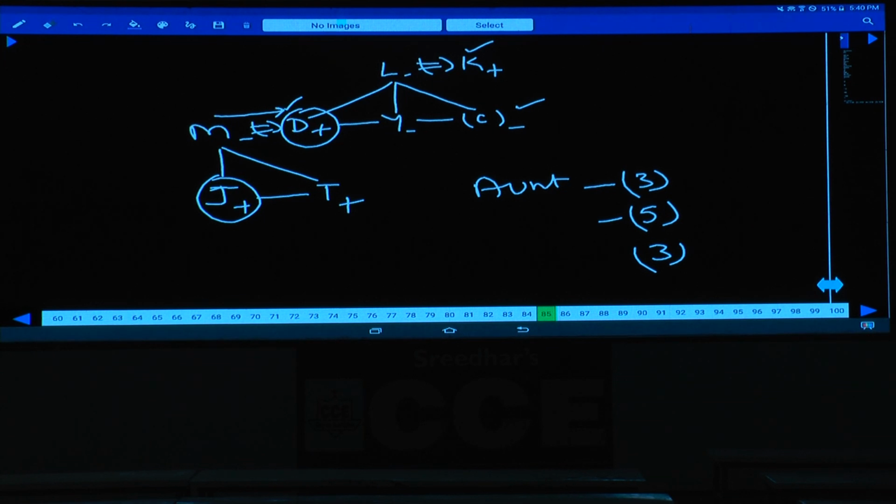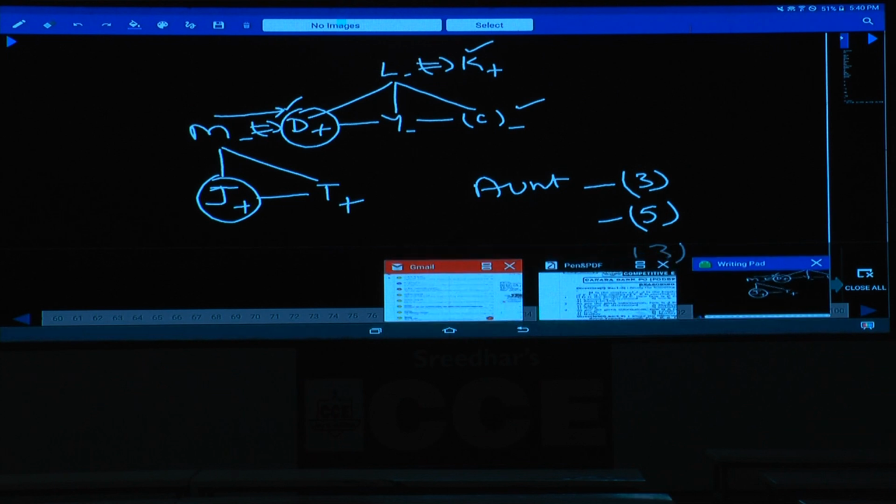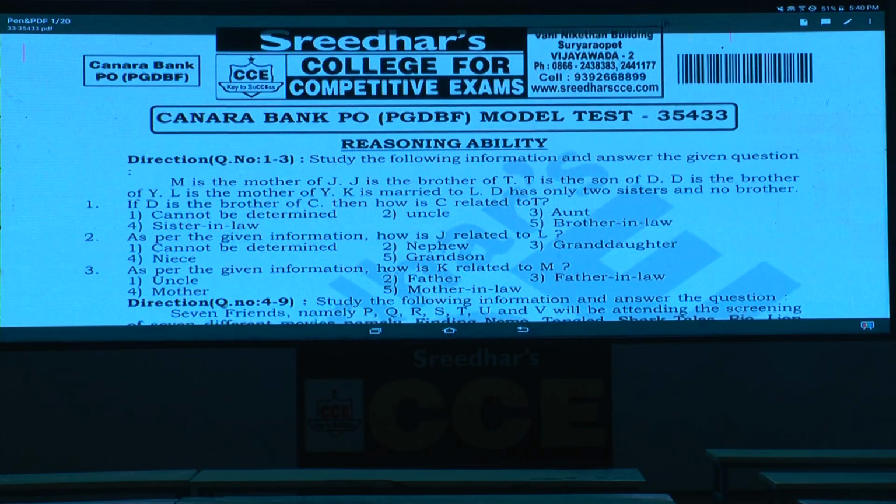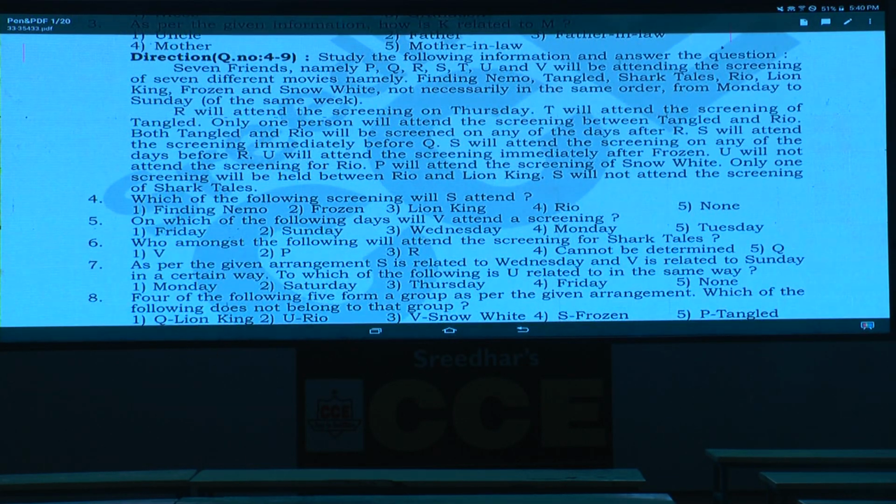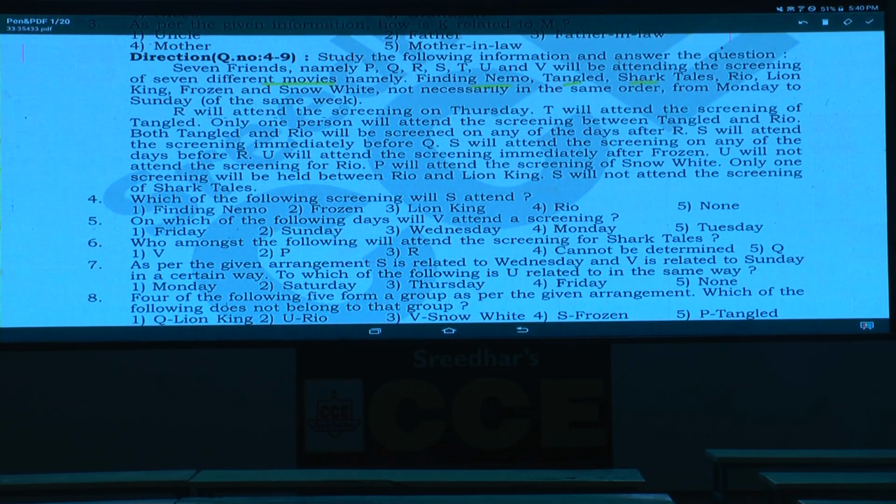Then question number 4 onwards. Tell me what is given here. 7 friends, namely P, Q, R, S, T, U and V, will be attending the screening of 7 different movies, namely Finding Nemo, Tangled, Shark Tales, Rio, Lion King, Frozen and Snow White, not necessarily in the same order from Monday to Sunday. Then followed by some conditions.